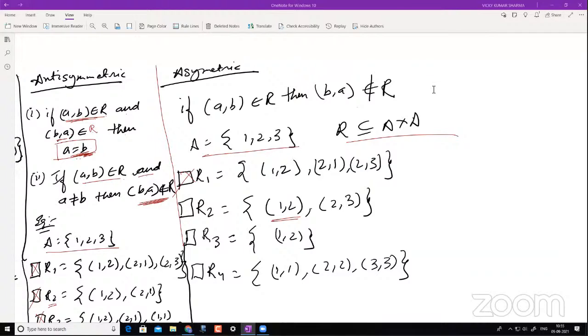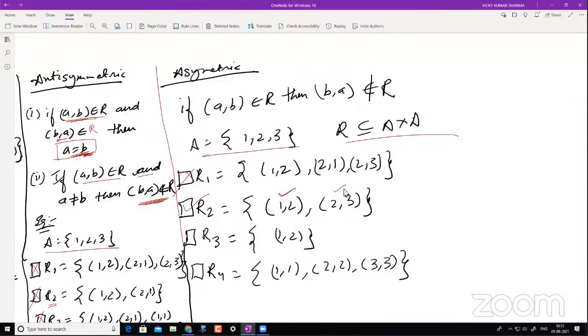Because I have (A, B) and I don't have (B, A) here, and therefore this element satisfies the condition. Now the second element: if (A, B), do I have (B, A) in this relation? I don't have it, so it does not belong to R. Therefore, this is an asymmetric relation.